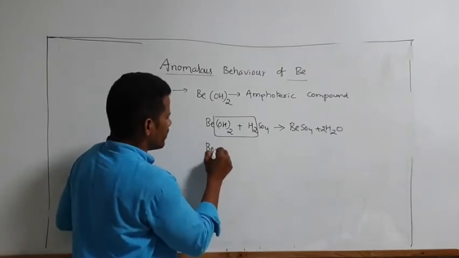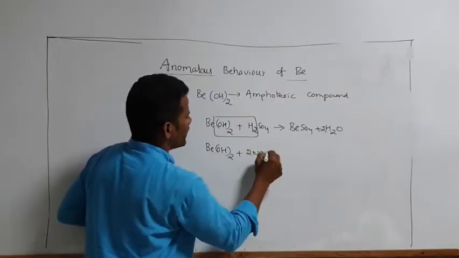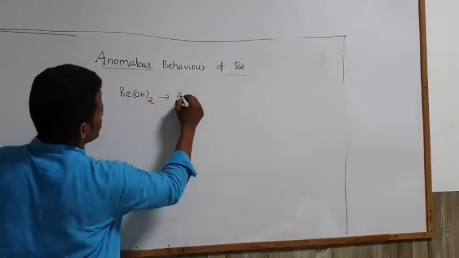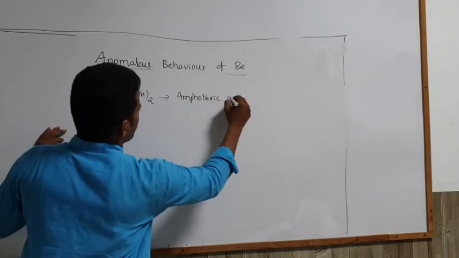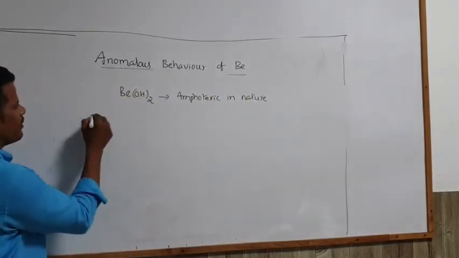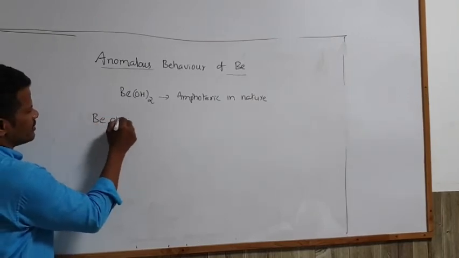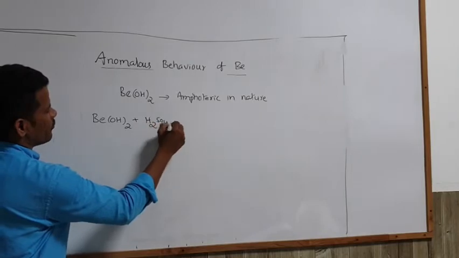Now same way, if you take hydroxide, strong base, beryllium hydroxide is also amphoteric in nature. They are amphoteric in nature. For example, this beryllium hydroxide reacts with the acid H2SO4.